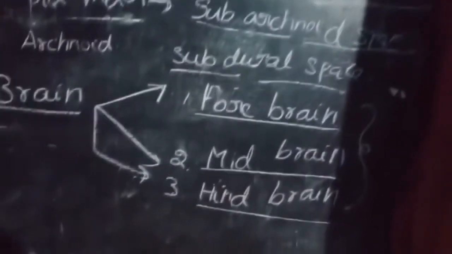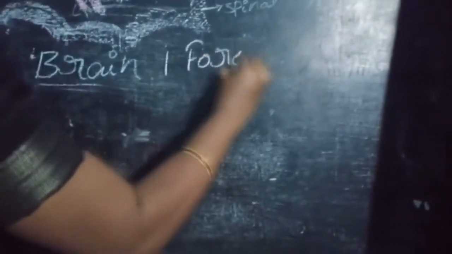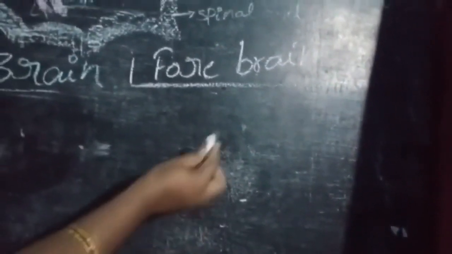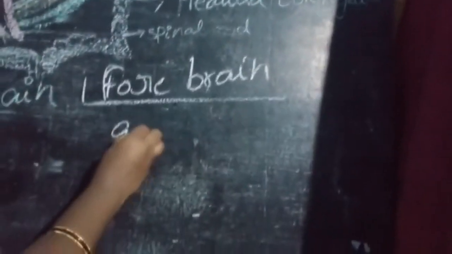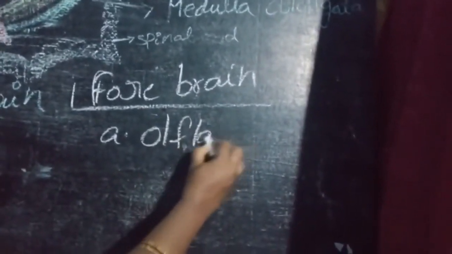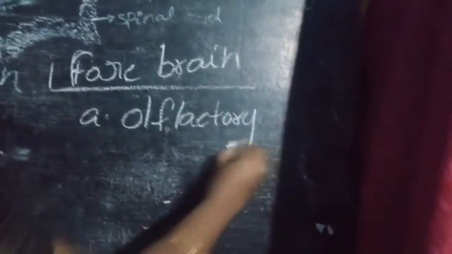Now first one is forebrain. Forebrain is divided into three parts. First one is olfactory lobes.